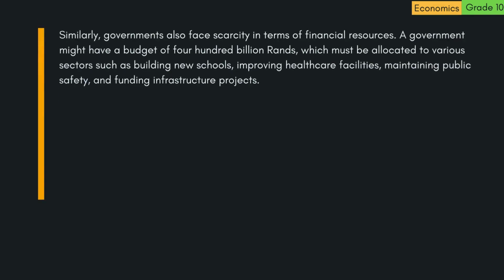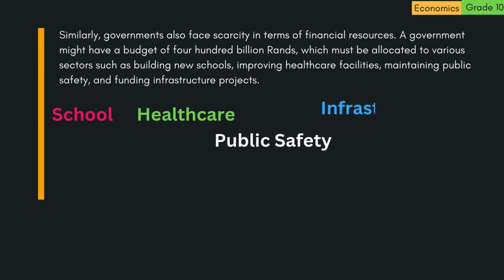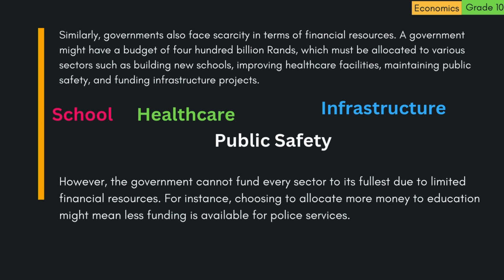Similarly, governments also face scarcity in terms of financial resources. A government might have a budget of 400 billion rands, which must be allocated to various sectors such as building new schools, improving healthcare facilities, maintaining public safety, and funding infrastructure projects. However, the government cannot fund every sector to its fullest due to limited financial resources. For instance, choosing to allocate more money to education might mean less funding is available for police services.